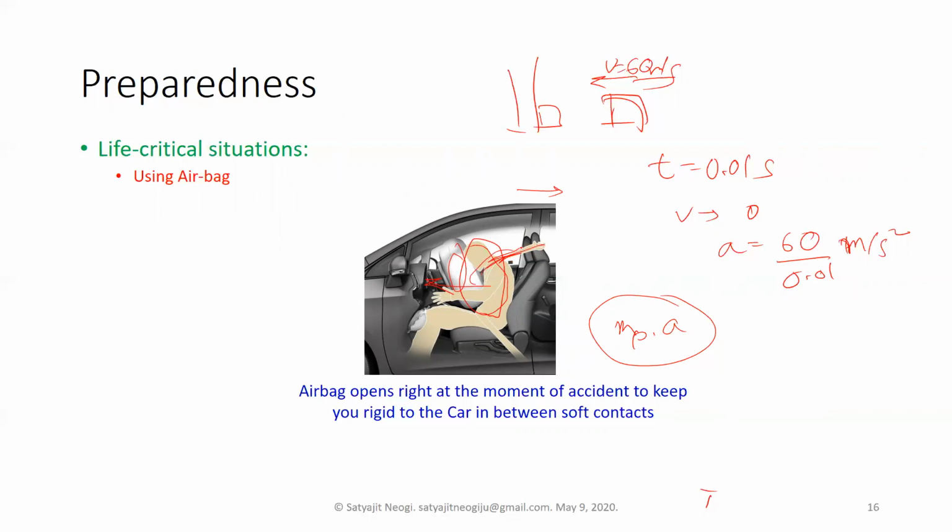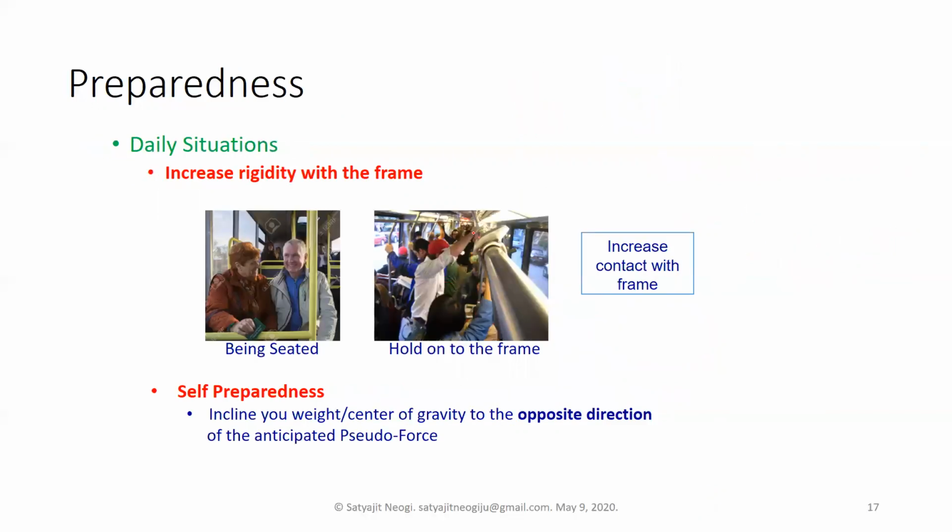The tension in the seat belt or the soft airbag helps you cancel out or absorb the force, and helps you not hit hard with this force onto the strong objects inside the car, which can cause injuries. So this is one kind of preparedness in life-critical situations.